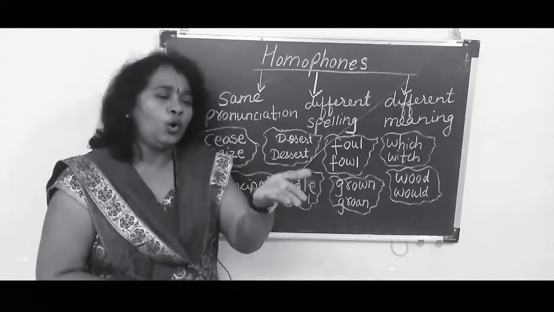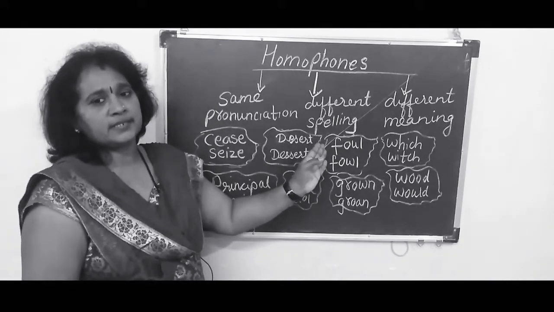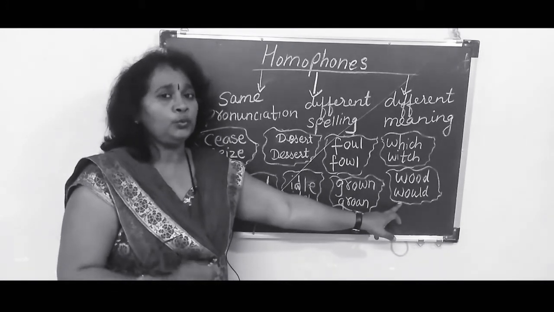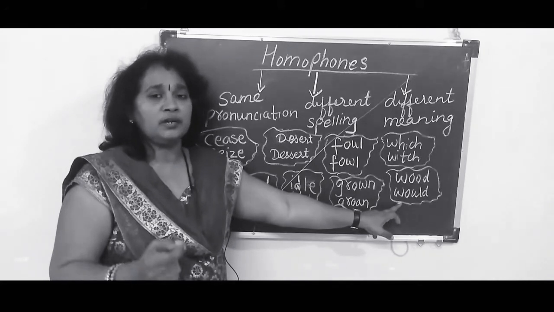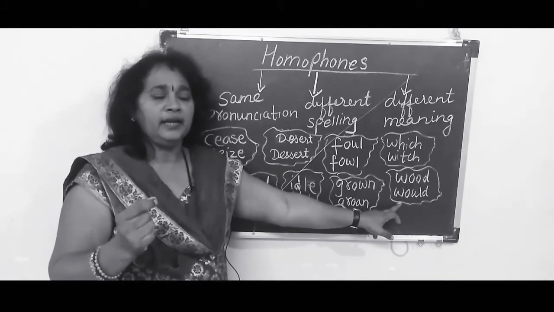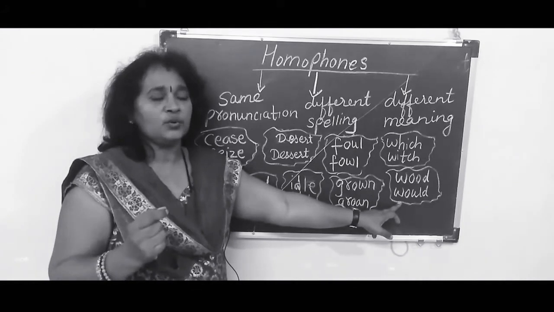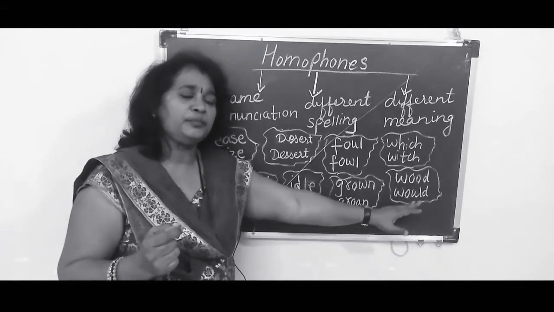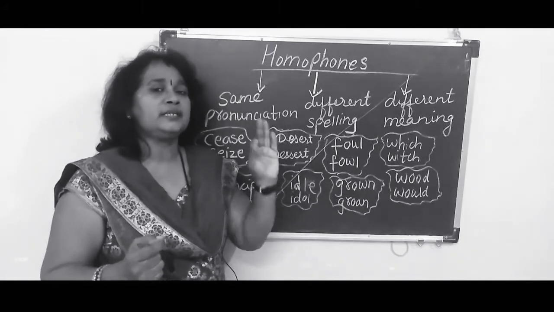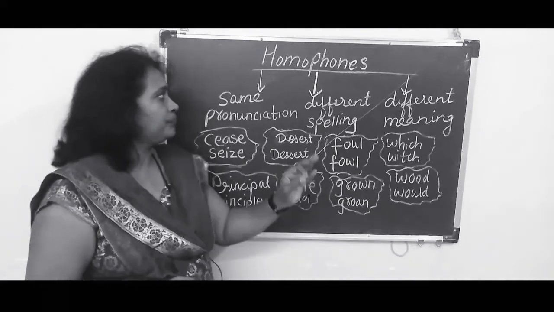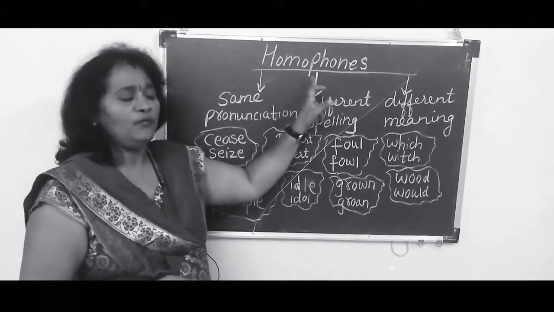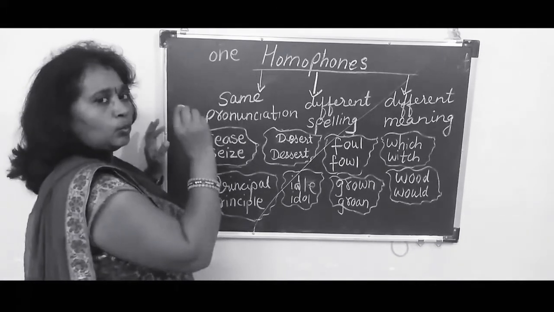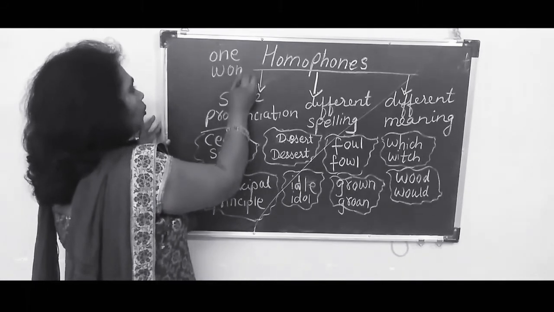I would like you all to learn these words. If I am saying like that, then I am using the word would, W-O-U-L-D. So I have used the helping verb over there, auxiliary we can say, and that is known as would. Wood and would: the spelling is different, meaning is different, but the pronunciation is the same, and that is known as homophones. Suppose one more word we take, children, that is O-N-E and W-O-N.